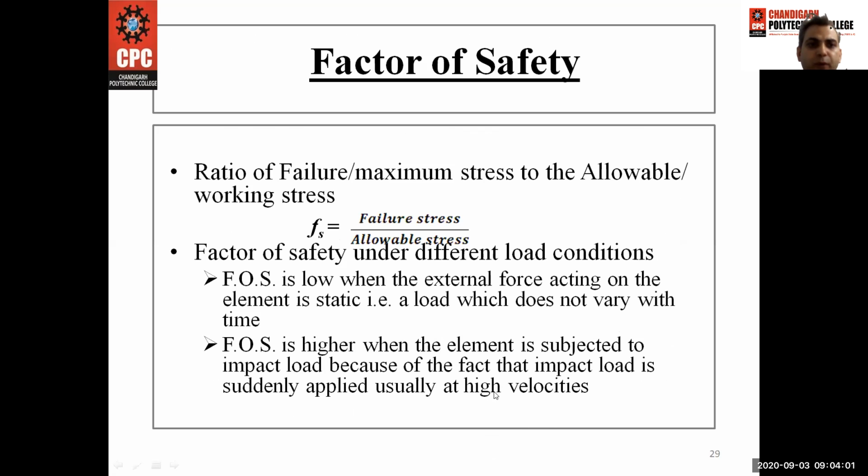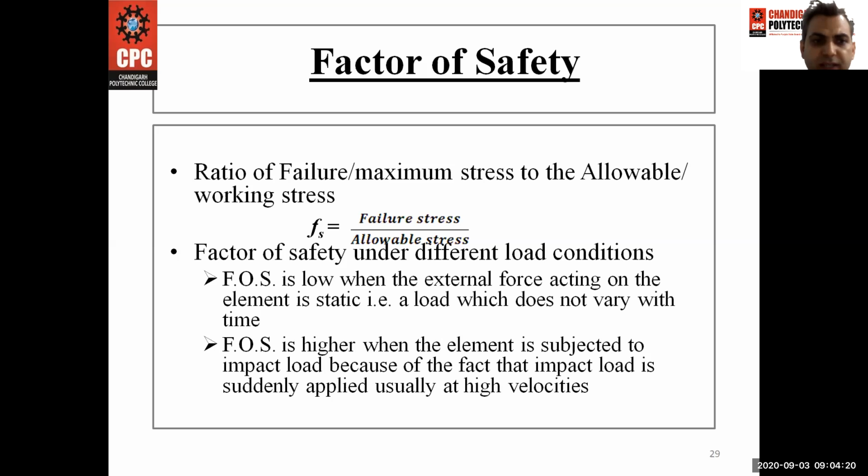So one of the properties is factor of safety. What is factor of safety? The factor of safety is the ratio of the failure or maximum stress to the allowable working stress. It is denoted by Fs, and the factor of safety varies under different load conditions.